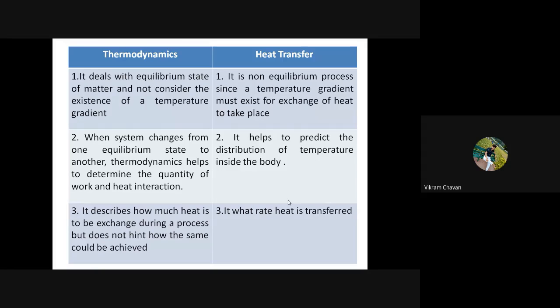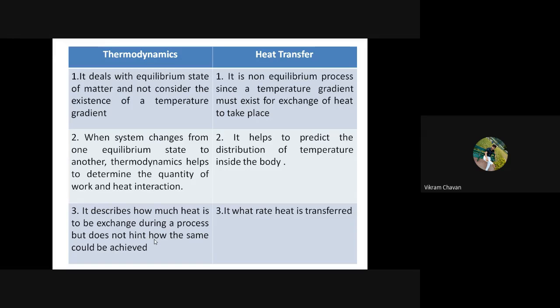Okay. So thermodynamics describes how much heat is to be exchanged during a process, but does not hint how the same could be achieved. That is, how much time that process takes, we cannot find in thermodynamics. Whereas in heat transfer, at what rate heat is transferred, that we can easily find out. So that is the basic difference between thermodynamics and heat transfer.